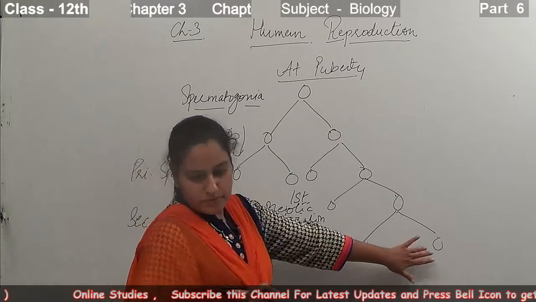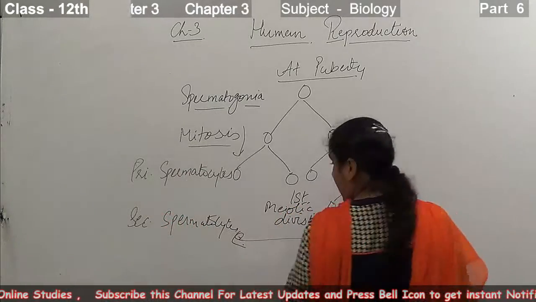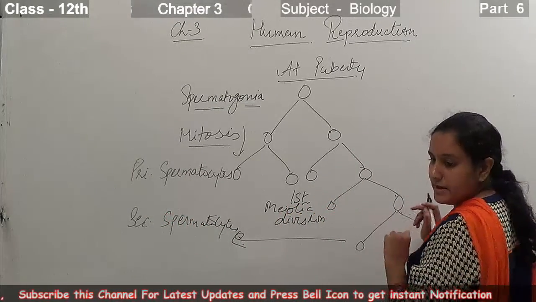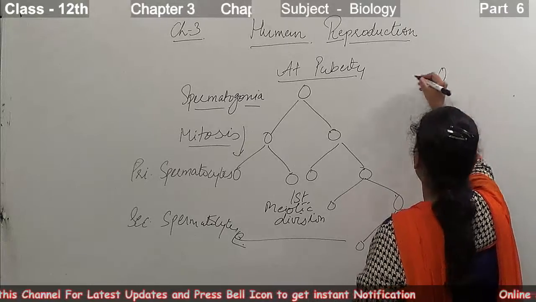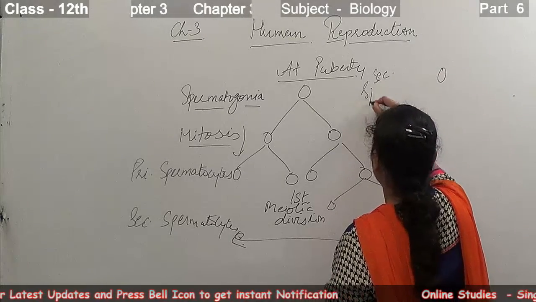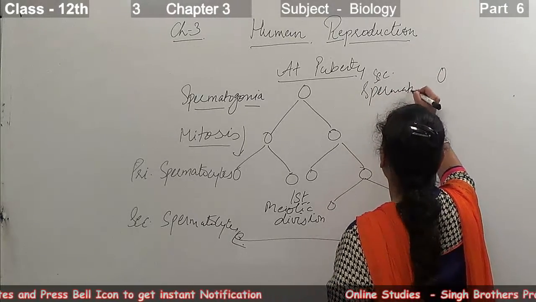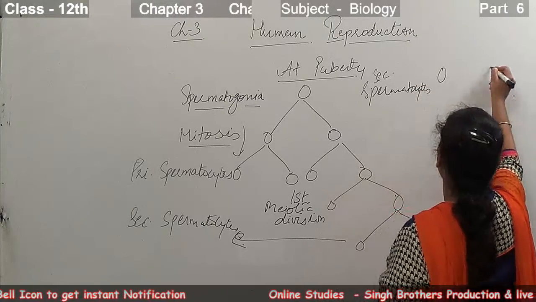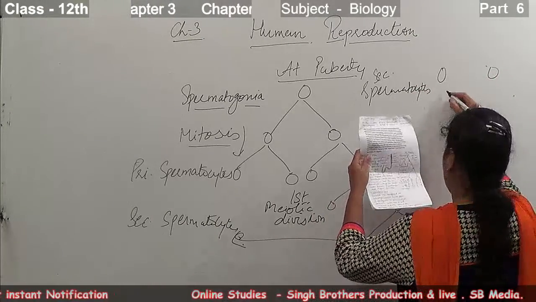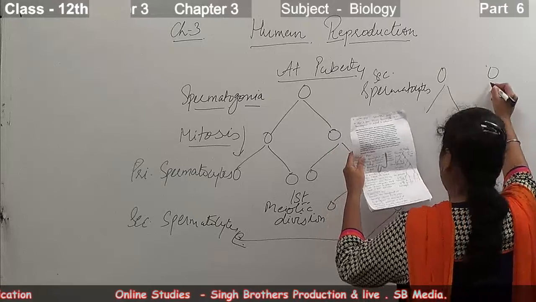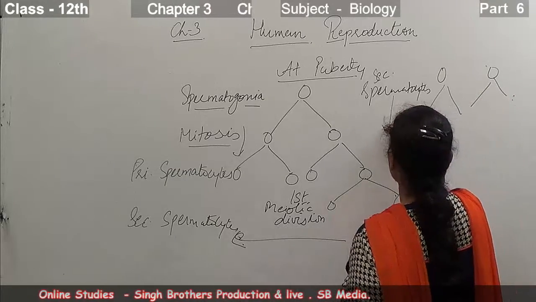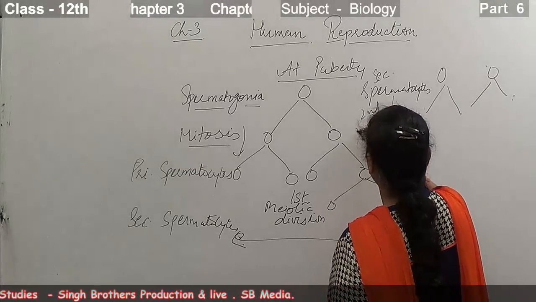I am drawing after this on the above. Okay. After having the secondary spermatocytes, there occurs a second meiotic division.